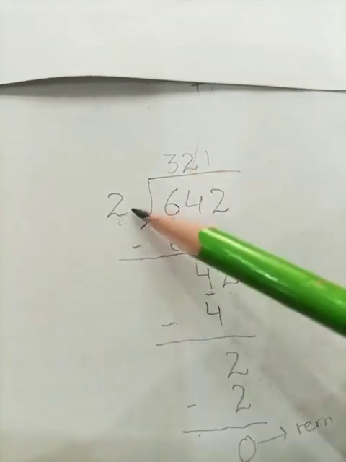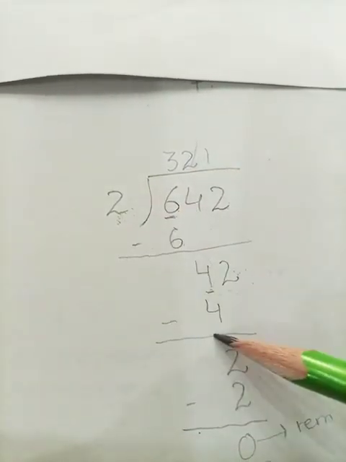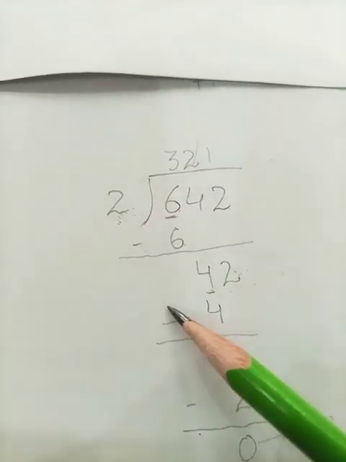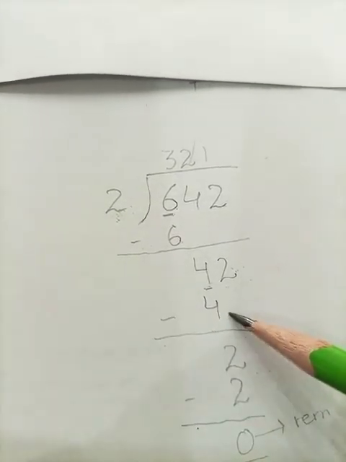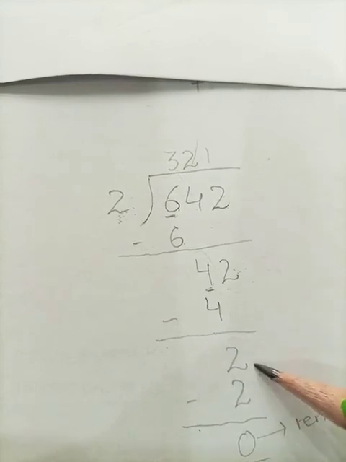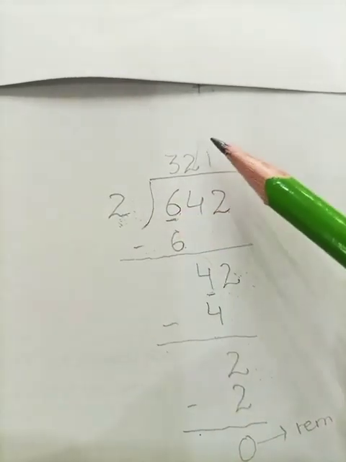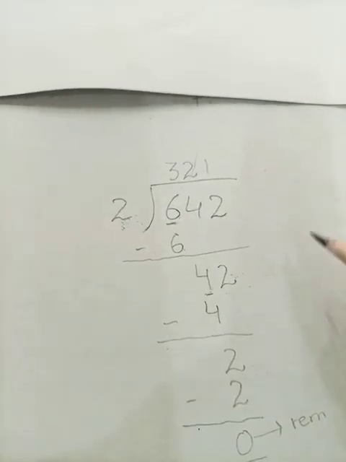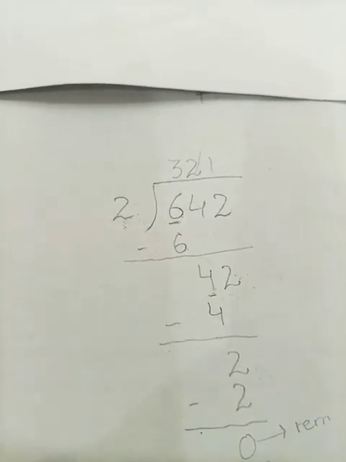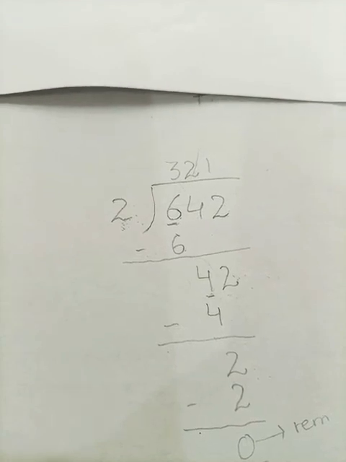Here we make the quotient 2. 2 2s are 4. And the next step is again subtraction. And here we have subtracted the number and we are left with the number 2 and we divided it again by the divisor. So students, these are the steps that are followed in the division process.